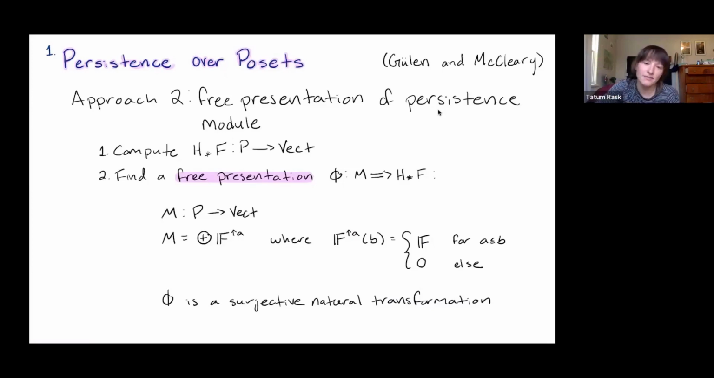upper A is defined as follows. So with that element in our poset A, F upper A is going to assign to every element B in our poset, our underlying field F if A is less than or equal to B, and 0 otherwise. And then all the morphisms are going to be either 0 maps or identity maps. And so once we have this module M, we have a surjective natural transformation from our free module M to our persistence module.